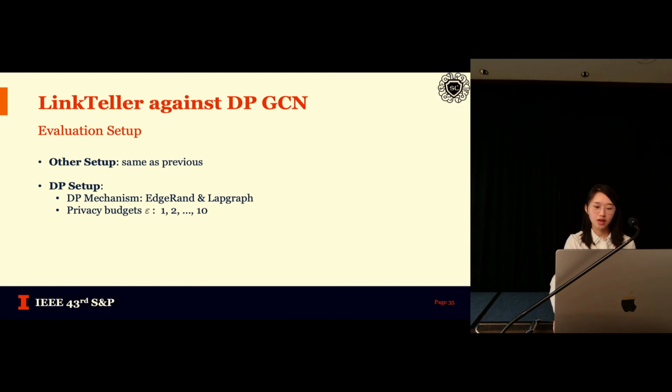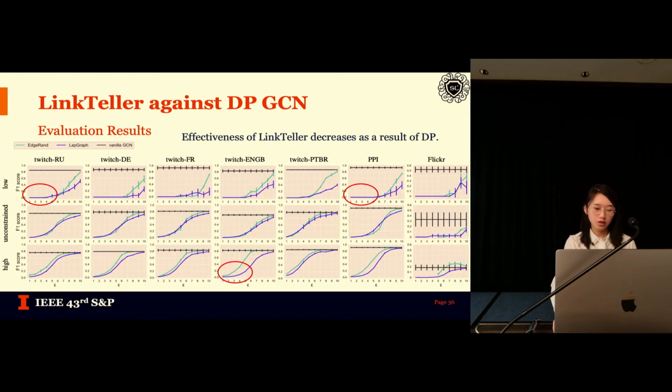Next, we evaluate LinkTeller against the countermeasure, the DP graph convolutional network. Apart from the same setup as previous, we additionally evaluate 2 DP schemes and 10 privacy budgets. Here we plot the change of F1 score of the attack with the privacy budget epsilon. Lower values mean less successful attacks. We see that DP can significantly decrease the attack effectiveness.